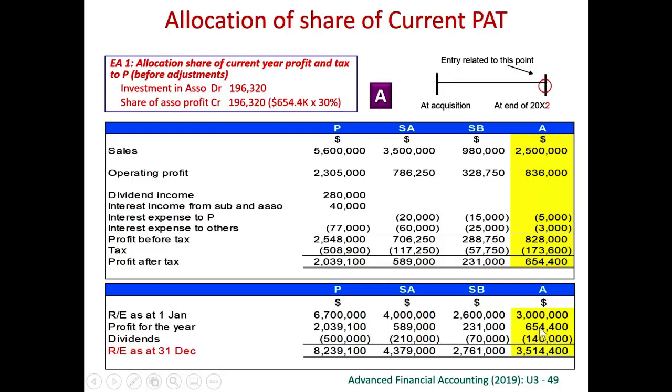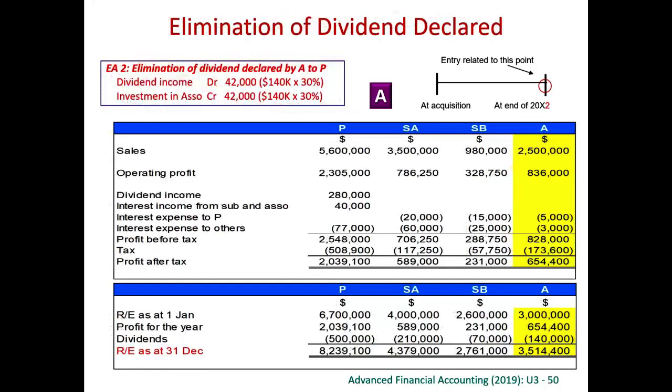Dividend only comes from profit, and because we share the profit already, the dividend income from associate should not be regarded as a second source of profit. Therefore, we eliminate our portion. So the associate has paid out 140,000, out of which we must have received the 30%. So in the parent's own book, they must have recorded a dividend income, 30% of the 140,000. Now we debit away this dividend income and we credit investment in associate. So we receive the dividend income, so the balance for the investment in associate should go down.